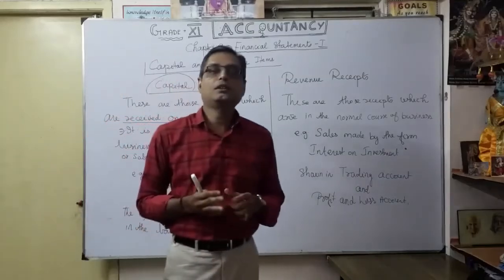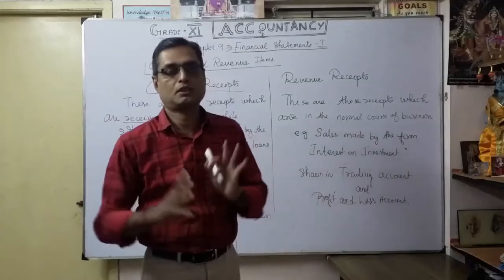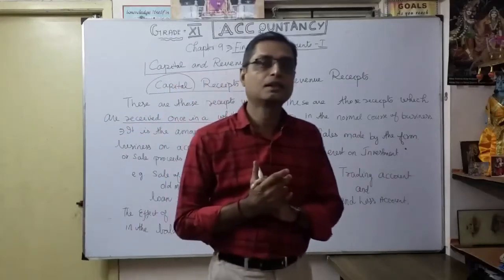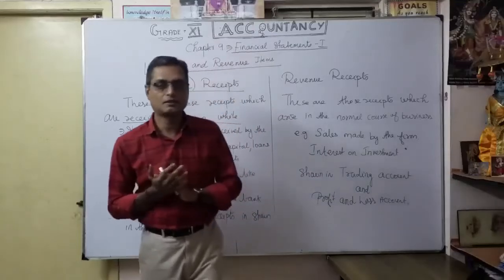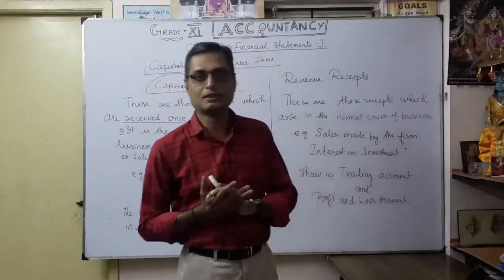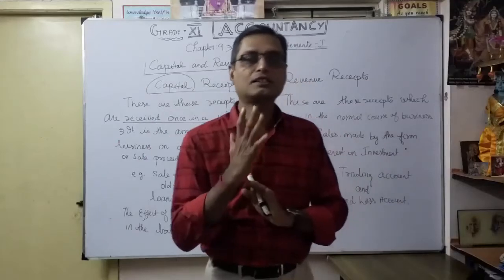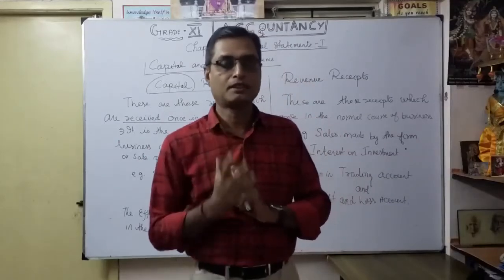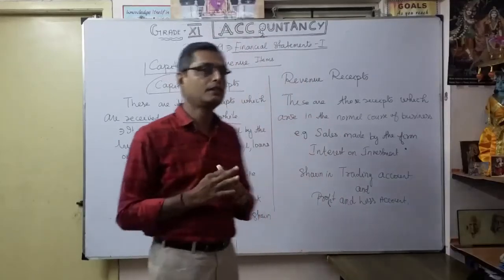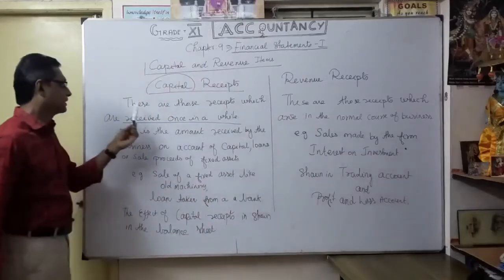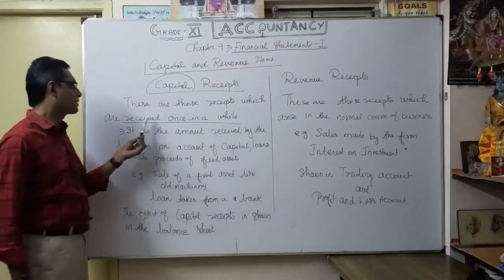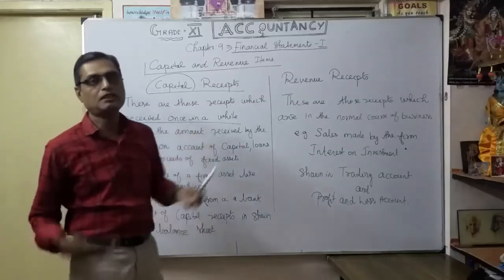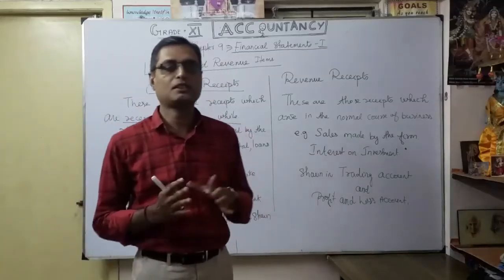For example, you are selling a house, you got money, that is called capital receipt. Every month or every 6 months we can't sell the house, isn't it? Likewise, we are selling the car, so we got money. That is coming under capital receipt. That way, the value is very important. These are those receipts which are received once in a while, not always.